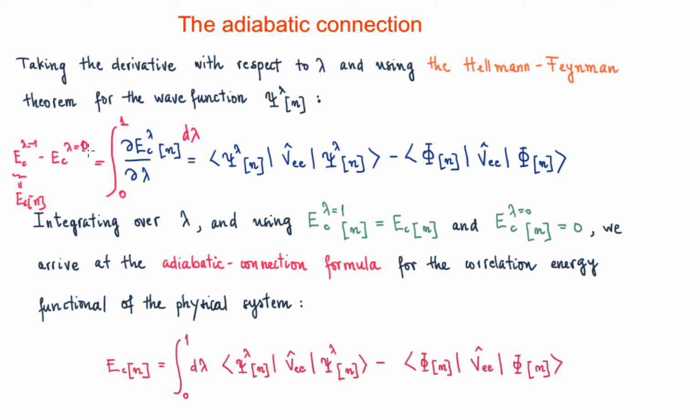Lambda equals 0 is the constant system. When you have a constant system, as you are considering the electrons to be independent, there is no correlation energy for the constant system. So the correlation energy for lambda equals 0 is 0. So when doing the integration over lambda from 0 to 1, the only remaining term is the correlation energy for the physical system.